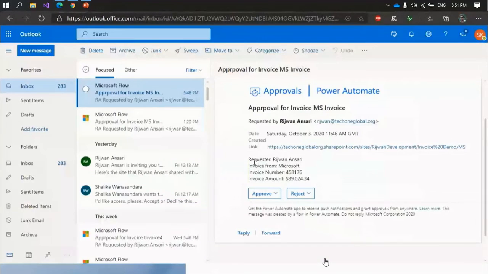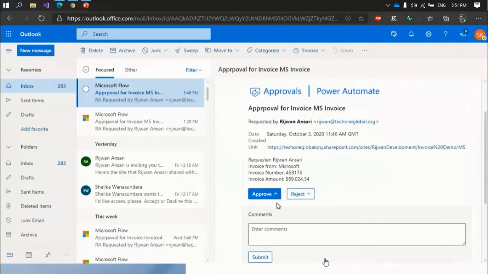Then with that, some extracted data that we got using AI Builder, like invoice from Microsoft, invoice number, invoice amount. Now he can take his action, he can approve it, keeping a comment, or he can reject it. So let me check with approve. This can be selected.